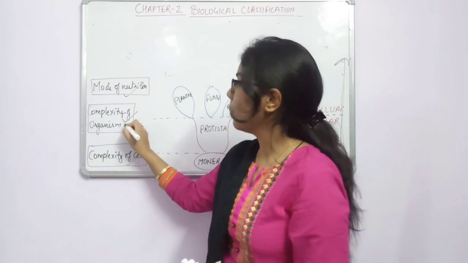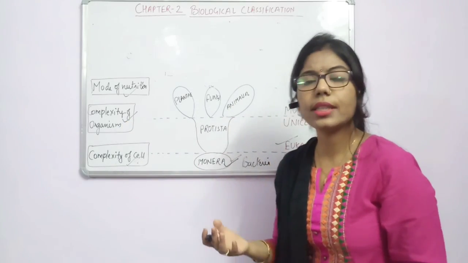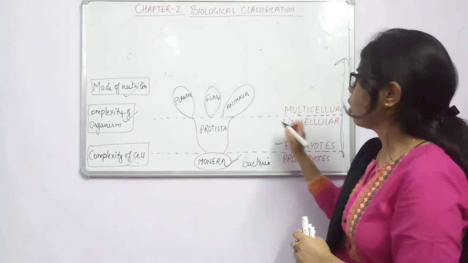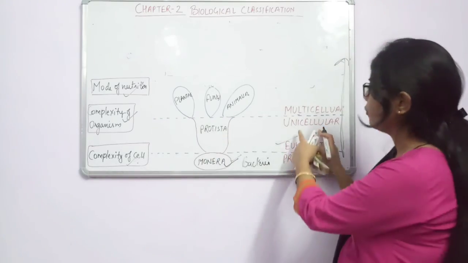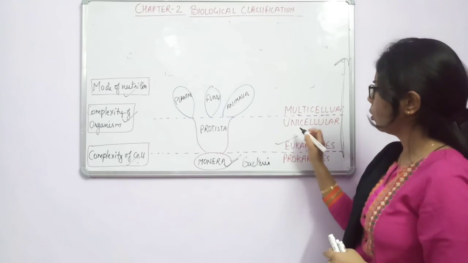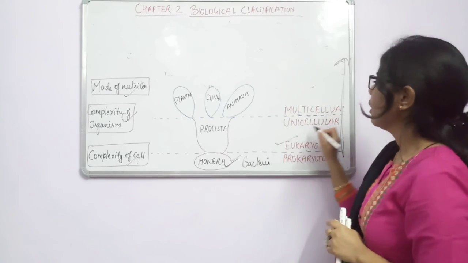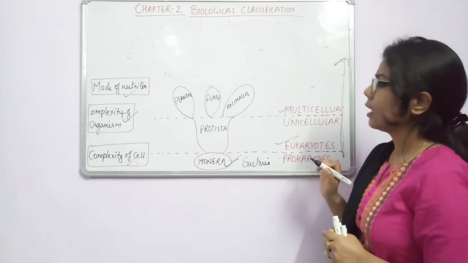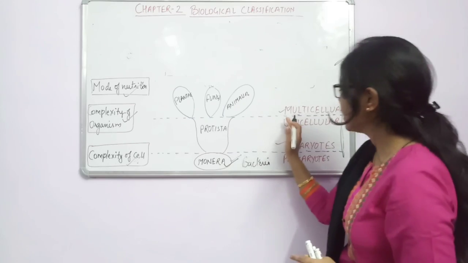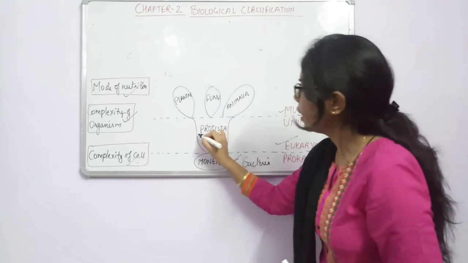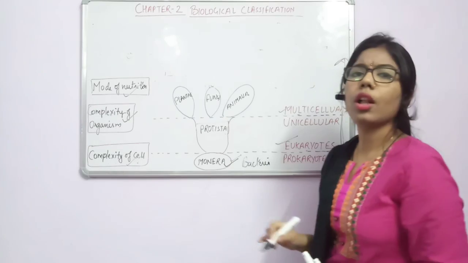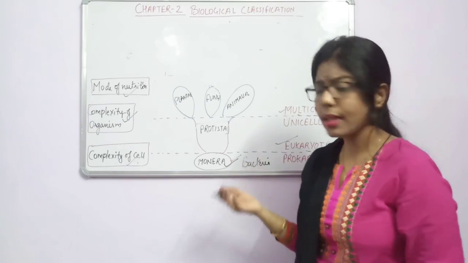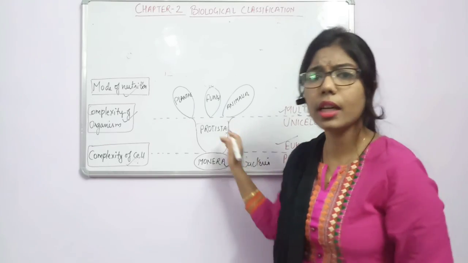So what is the complexity of the organism? Whether it is unicellular or multicellular. After this, the body will organize. So on the basis of the organism, we have classified into unicellular and multicellular. Those having one cell are unicellular, and those having multiple cells are known as multicellular. In the unicellular, what are we classifying? We are classifying the Protista. Protista is all the unicellular organisms. For example, Amoeba, Paramecium, Euglena, all come under the Protista.